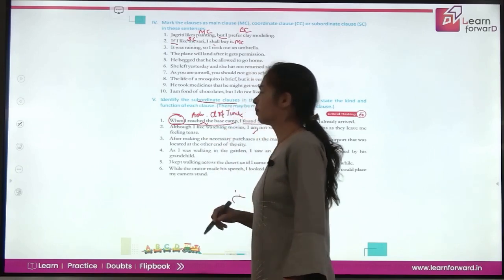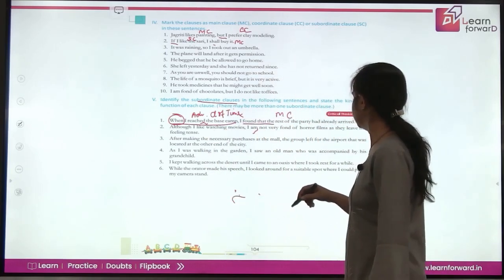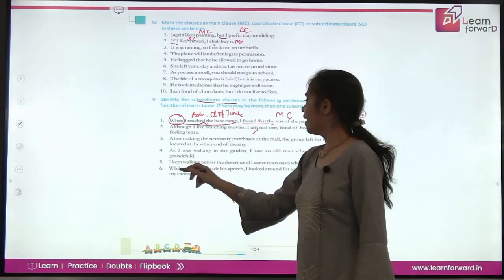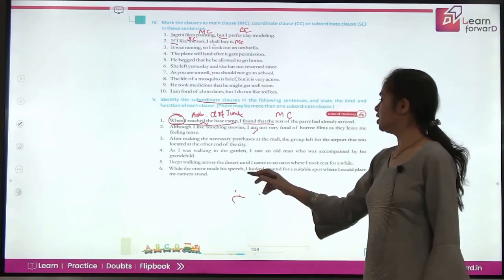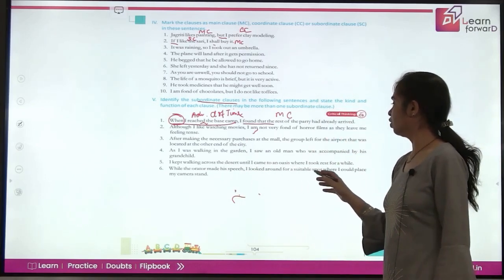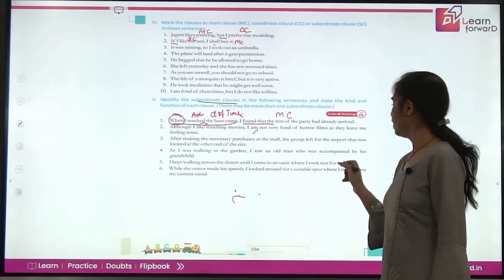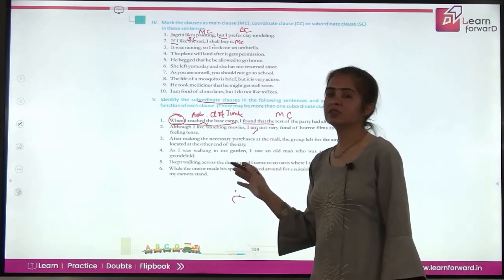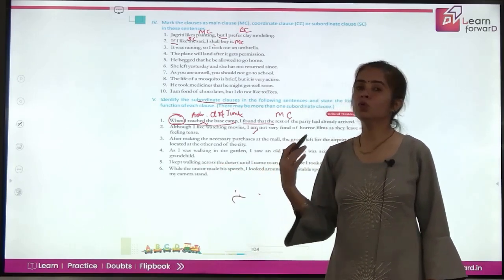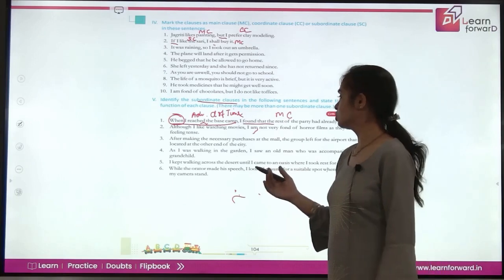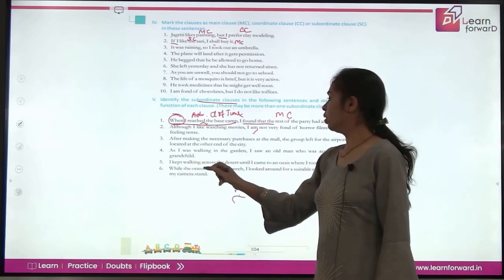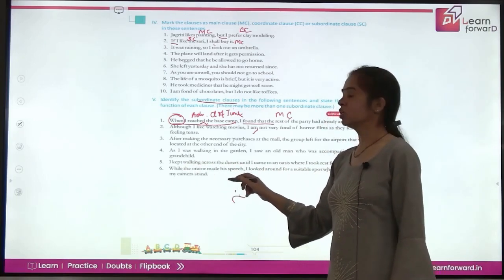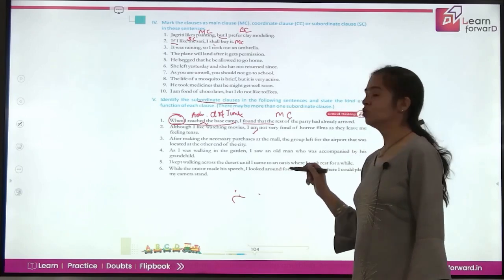Okay. Now, let's pick out one more. While the orator made his speech, I looked around for a suitable spot where I could place my camera stand. So, there can be more than one subordinating clause also. So, let's see. While the orator made his speech, I looked around for a suitable spot.